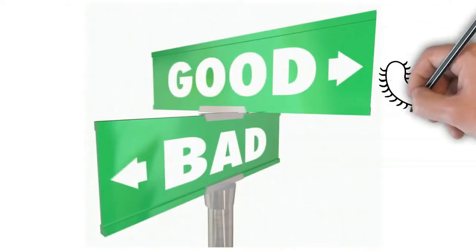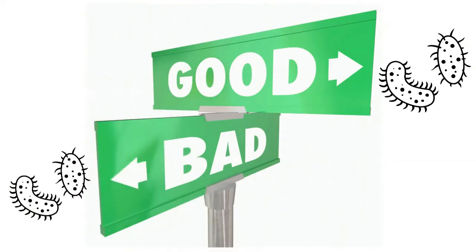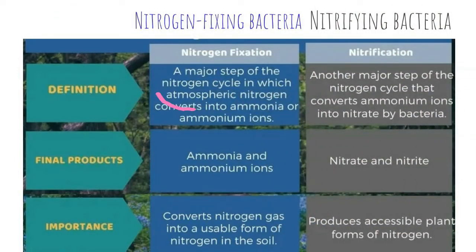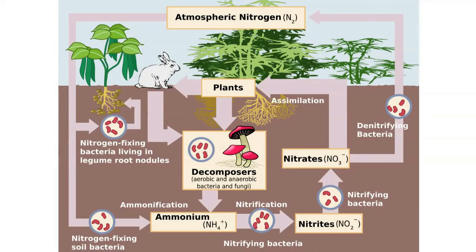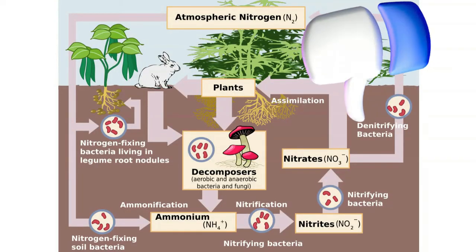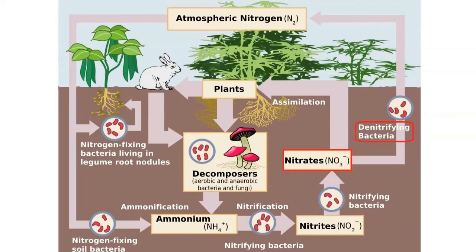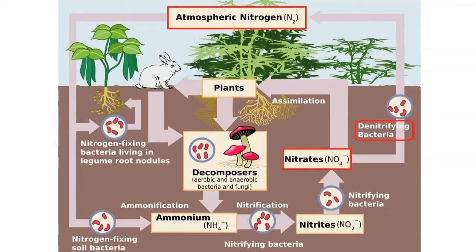There is no such thing as good and bad bacteria. Bacteria are bacteria. But for our purposes, we can think that these two are good bacteria. They are turning the nitrogen into a nitrate we can use. They are converting the waste back into a nitrate that we can use. There is another type of bacteria which has the bad job, inverted commas, denitrifying bacteria. These bacteria convert nitrates, the precious nitrates from the soil, back into atmospheric nitrogen gas, which escapes into the air, making it useless to plants and animals again.